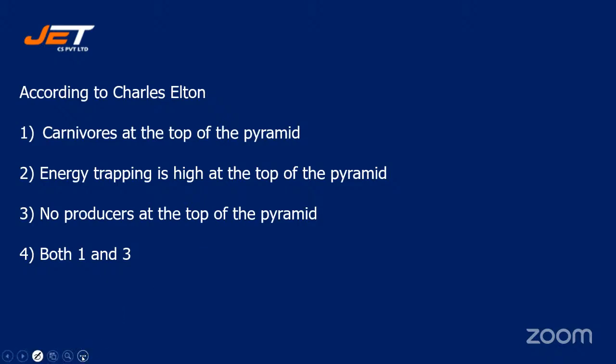Yes students, quickly answer in the chat box. I can see many of you are answering. Let's reveal the correct answer. That is option number four, both 1 and 3: carnivores at the top of the pyramid and no producers at the top of the pyramid. Those who opted for option four are right. Nitin, Shri, Vanilla, option four is right.